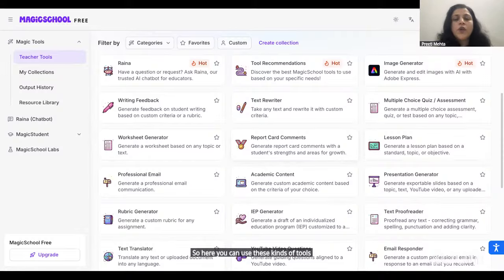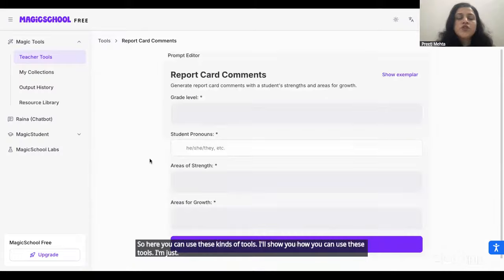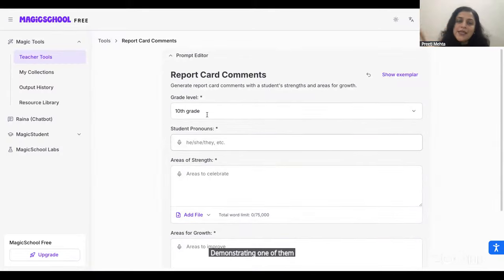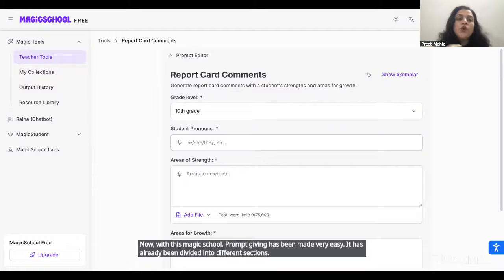I'll show you how you can use these tools. I'm just demonstrating one of them. So this comes with a divided prompt. As we discussed in the starting, in order to get customized responses, in order to get what we are looking for, we have to give a very clear, very detailed prompt. Now with Magic School, prompt giving has been made very easy. It has already been divided into different sections, so that you don't miss anything.